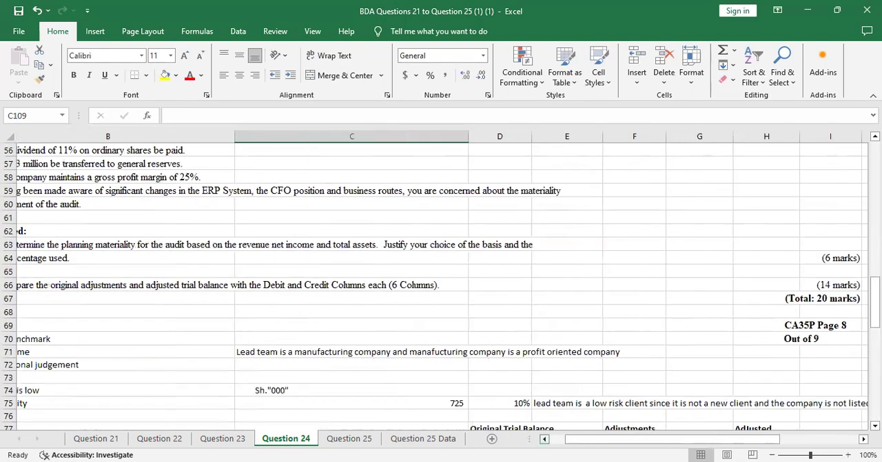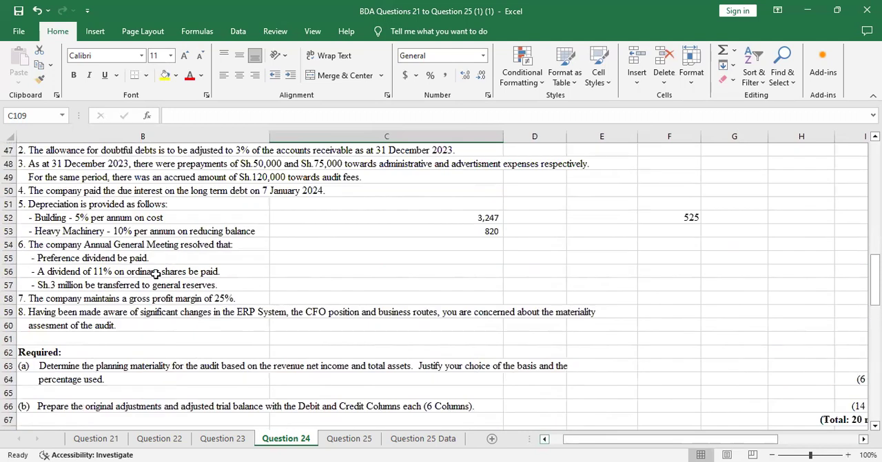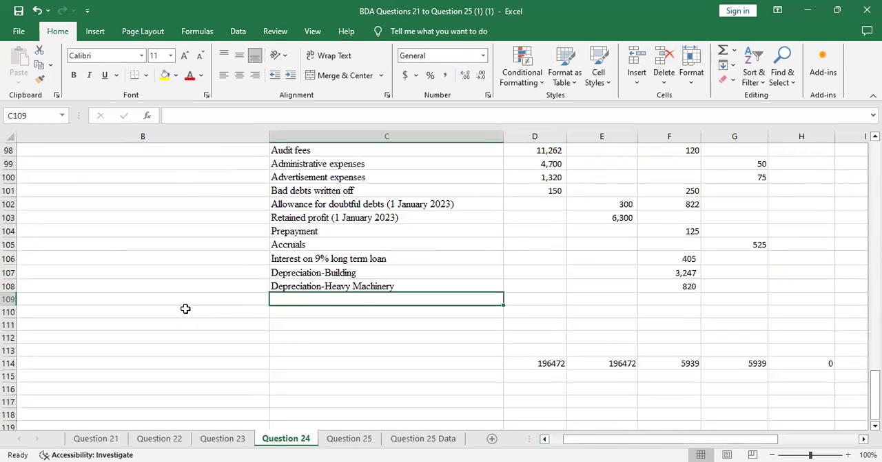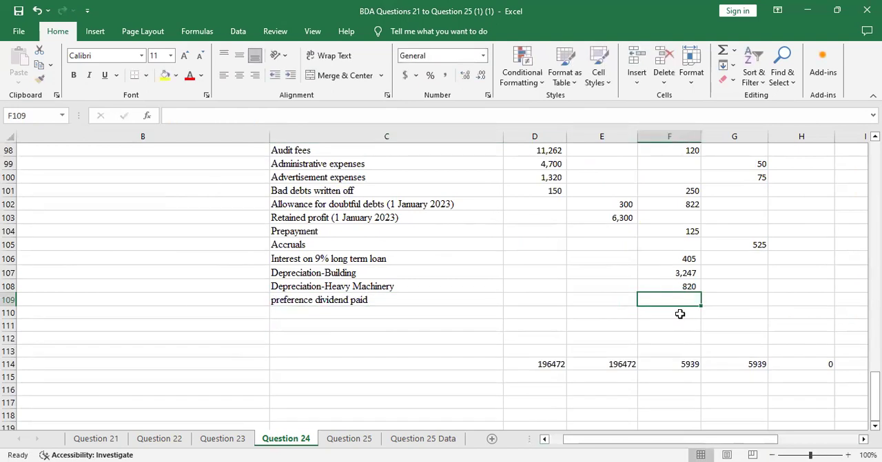So we continue. I'm done with additional information number 5. I'm going to 6. The company annual general meeting resolved that preference dividend be paid, and a dividend of 11% on ordinary shares be paid. So here we'll have two accounts: one for the actual dividend, which is paid as an expense, then the proposed dividend as a liability. I'll start with the preference dividend paid account. Preference dividend paid, that's an expense.